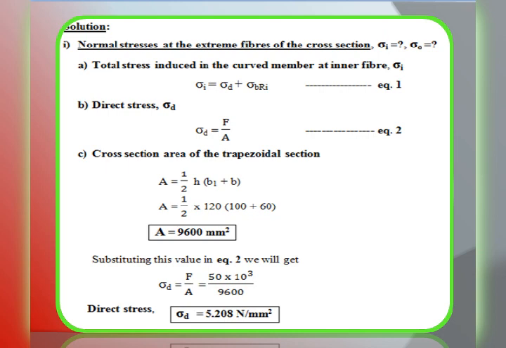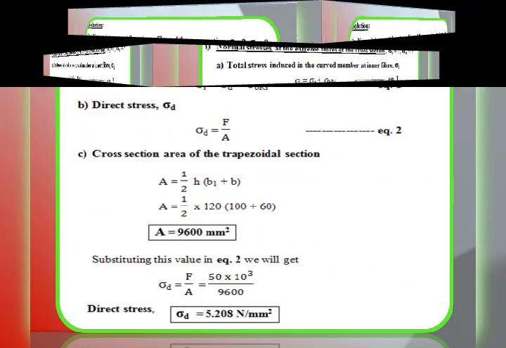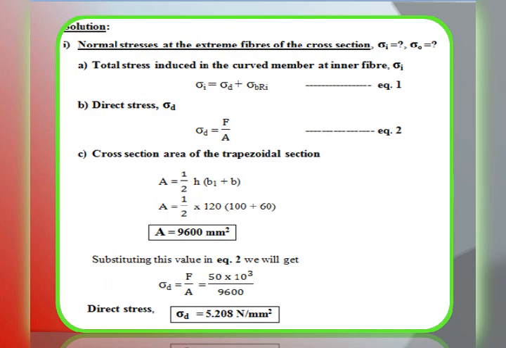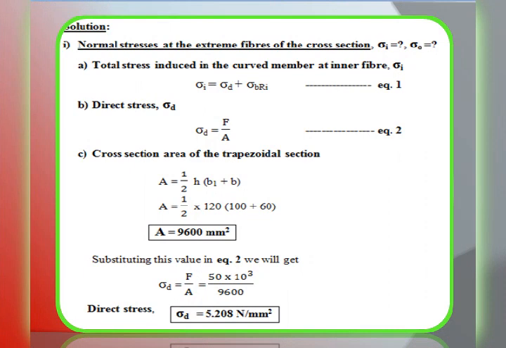Now, we will evaluate the individual unknowns for sigma d as well as sigma b R i. Direct stress sigma d can be evaluated by using the ratio F by A, force by normal area. We will call this equation number 2. Now, cross section area of the trapezoidal cross section, A is equal to half into h into B1 plus B, or A is equal to half into h, where h is depth of the cross section, that is 120 mm, into B1 is equal to 100 plus B is equal to 60. These two are longer and shorter parallel sides of the trapezoidal cross section. So, by simplifying this, we are getting the value of cross section area A is equal to 9600 mm square.